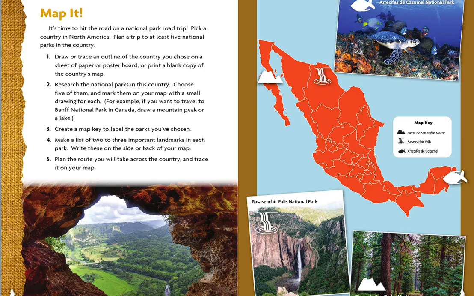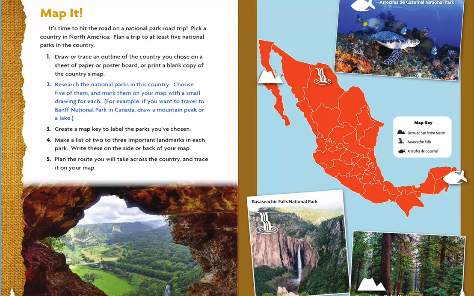Map it. It's time to hit the road on a national park road trip. Pick a country in North America. Plan a trip to at least 5 national parks in the country. Number 1. Draw or trace an outline of the country you choose on a sheet of paper or poster board, or print a blank copy of the country's map.